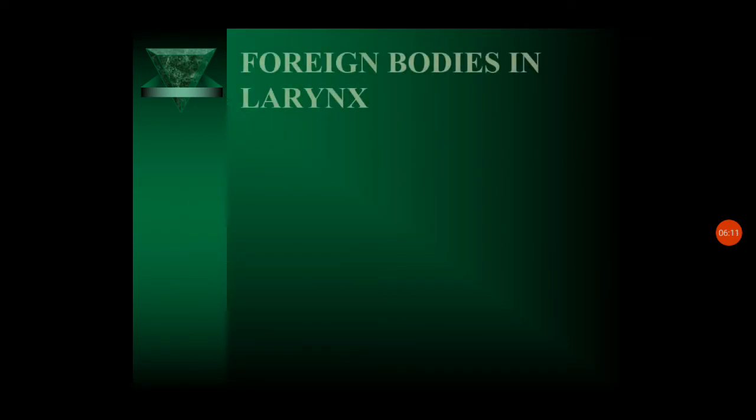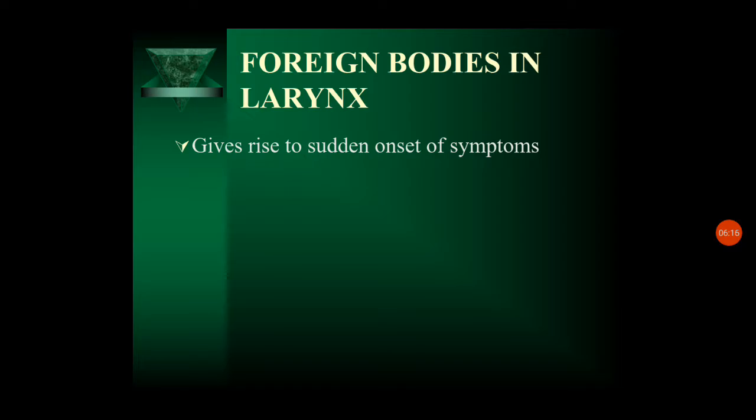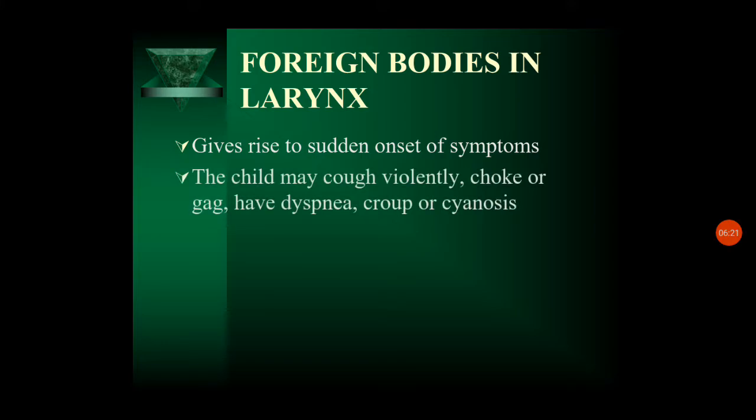Next we can see foreign bodies in the larynx. It gives rise to sudden onset of symptoms. When the foreign body enters the larynx, it initiates fast symptoms like coughing violently, choking, gagging, and may have dyspnea, croup or cyanosis. So the croup, we already know the manifestations of croup. That can be seen here also when the larynx is obstructed with any foreign body.